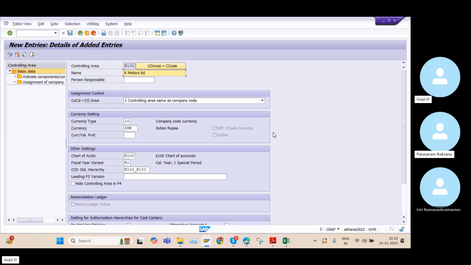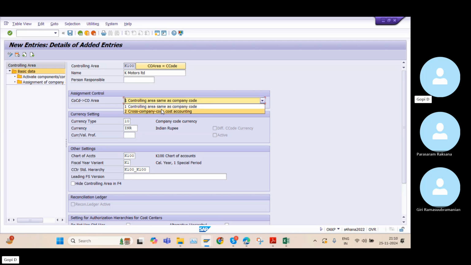Correct. So for any company, we need to have a controlling area configured. That we are doing. Now, what we are doing is we're just setting up the controlling unit. That's it. We just need to select this one and we can give the company code. And here in assignment control, we need to select this option.